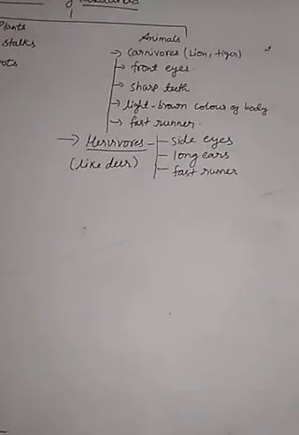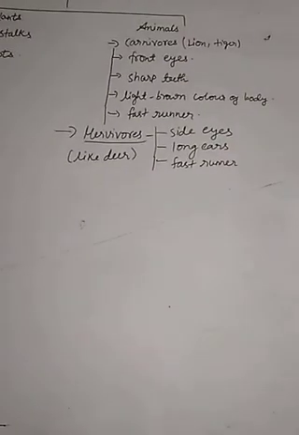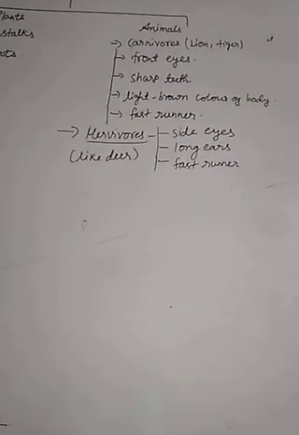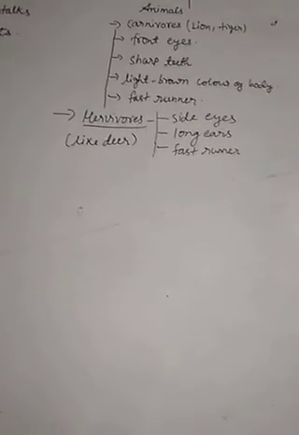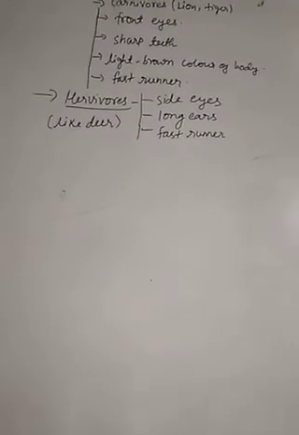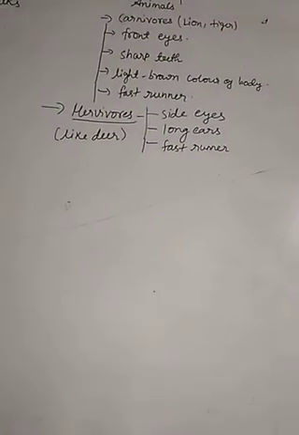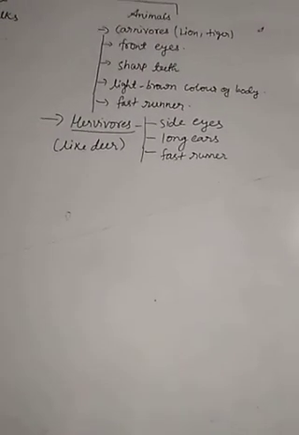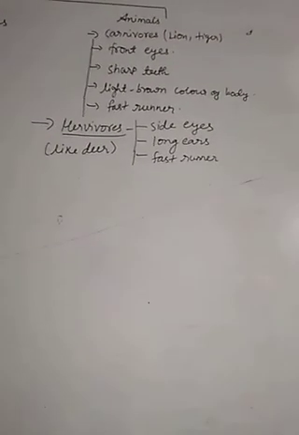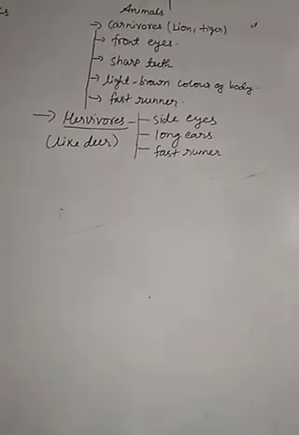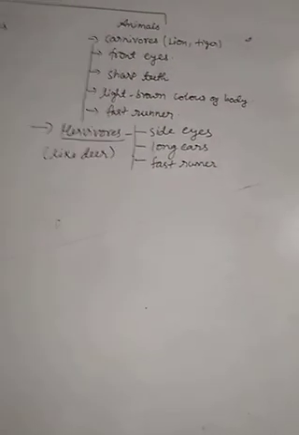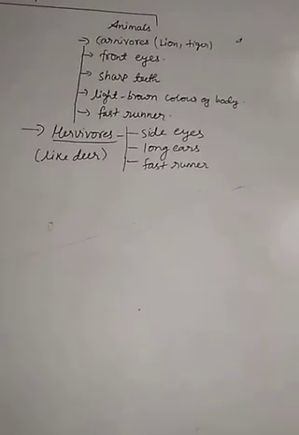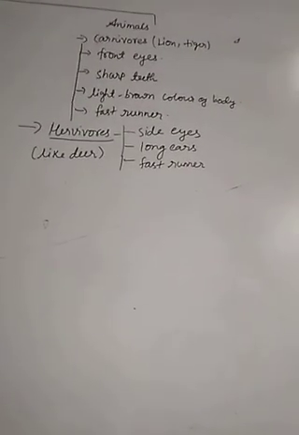Let's know what are the characteristics or the adaptation features of the herbivorous animals like the deer, which help them to protect themselves from these carnivores. So the first characteristic is they have eyes on the side of their head, not in the front of their head, so that they can see a very wide range. Means these side eyes give them a very large, very wide vision.